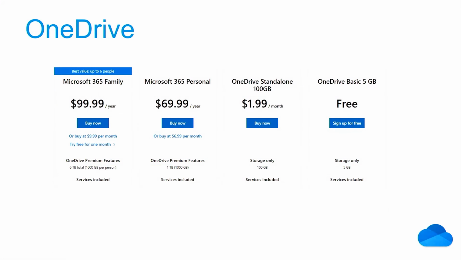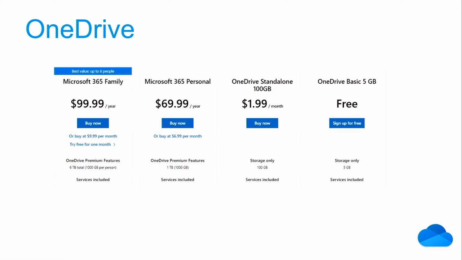Now we come to OneDrive, and OneDrive is actually the most used one. Why is that? Because it comes pre-packaged with Windows 10. Microsoft OneDrive comes standard on all Windows PCs. And OneDrive also benefits from syncing with the whole Microsoft Office suite.